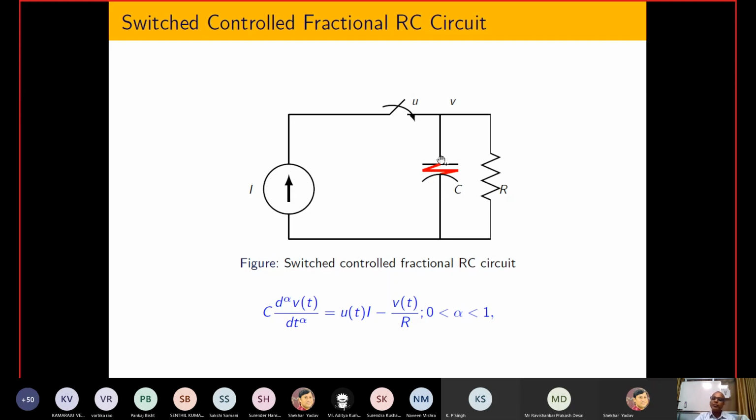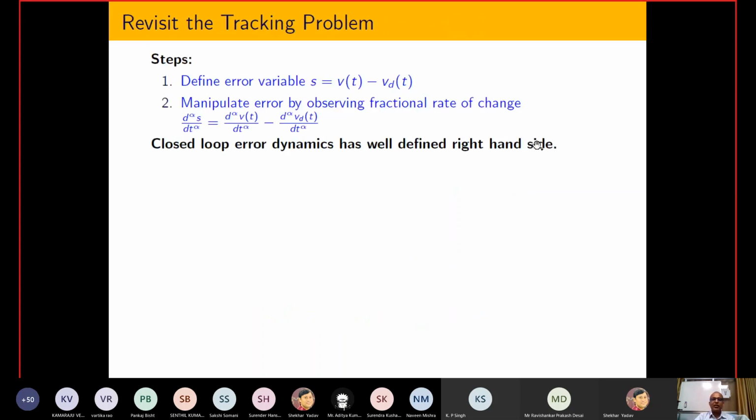So physically, it is possible to develop that kind of circuit also, and everything remains the same. Now, if I have this kind of system, then it can generate or track any kind of non-differentiable signal also. Again, you can define S equal to Vt minus Vd, and now there is no need to see the rate of change here with respect to integer derivative.